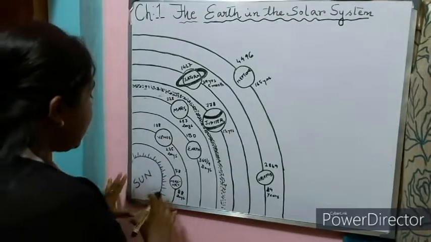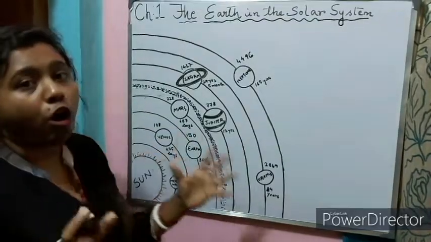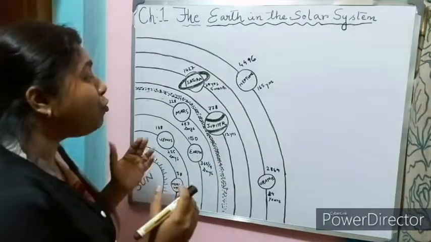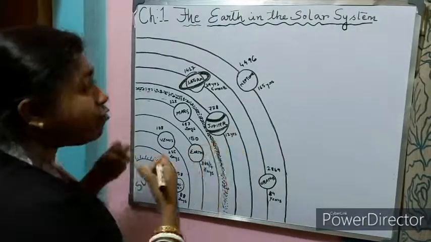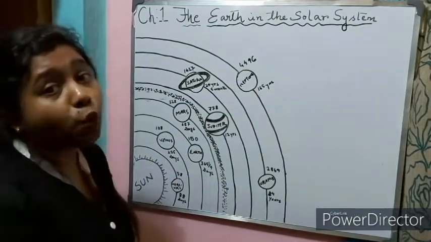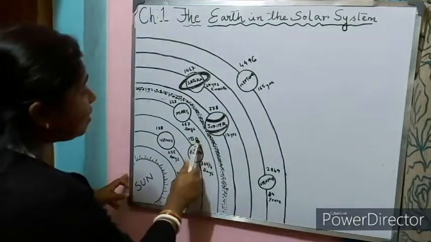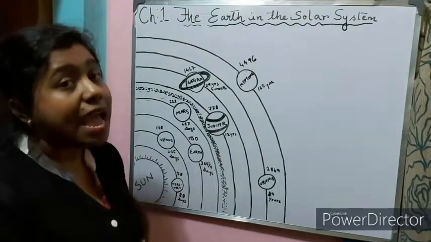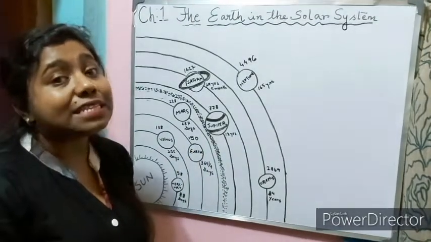Now, sun is a huge ball of fire and it is made up of gases. Sun provides the pulling force which binds all the members of the solar system. It is 150 million kilometers away from our Earth. That is why we can see the sun.